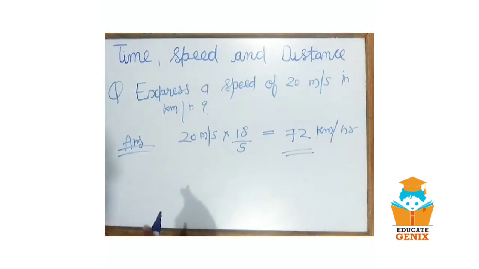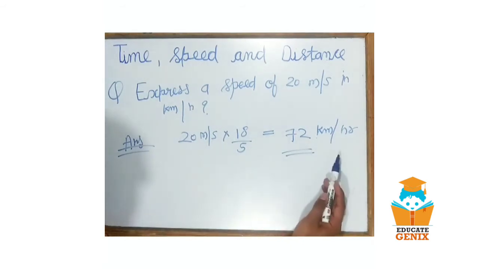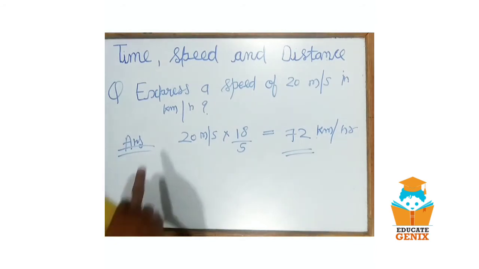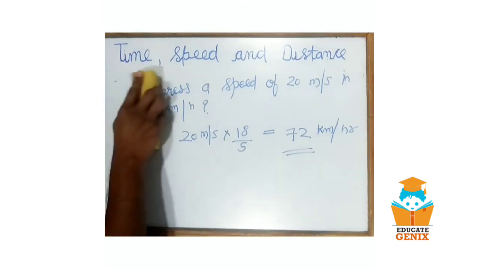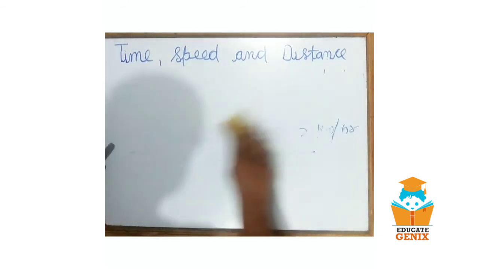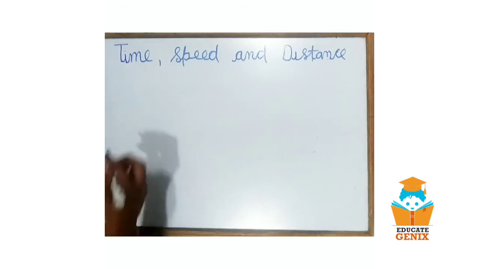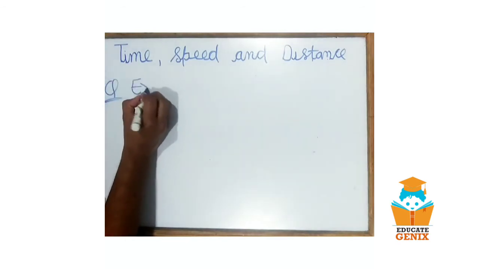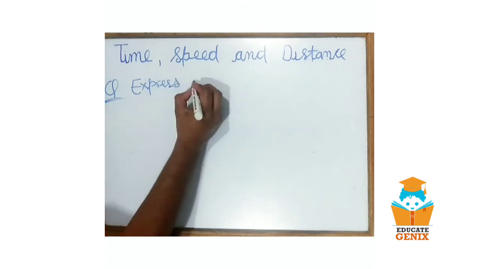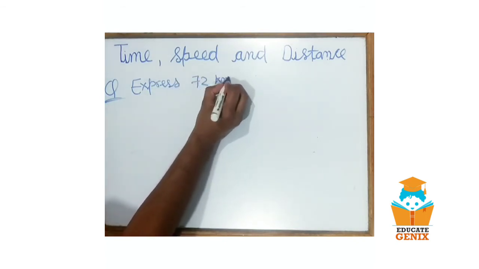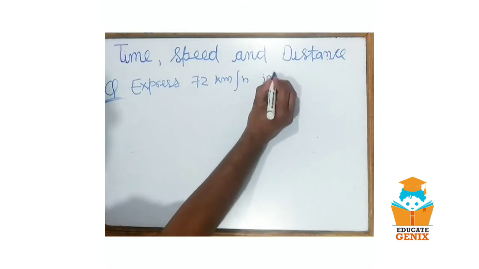So this is the conversion of meter per second to kilometer per hour. As simple as that. For converting kilometer per hour to meter per second, we are going to see this in the next question. Let's see. Express 72 kilometer per hour into meter per second.